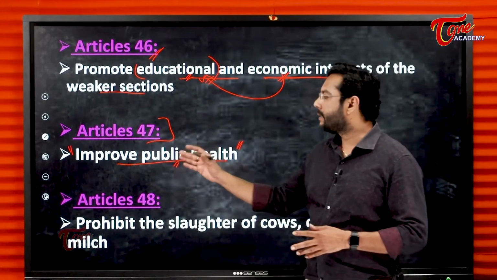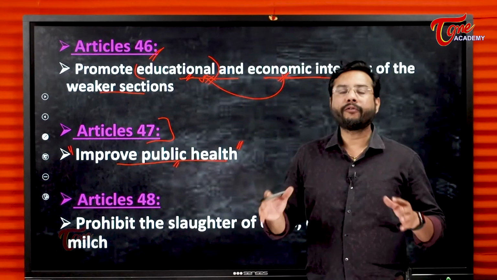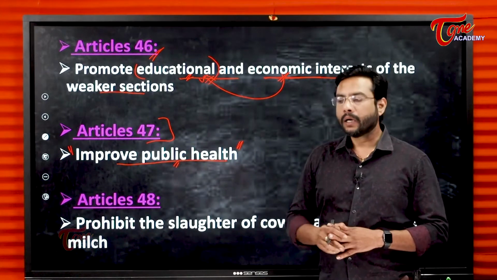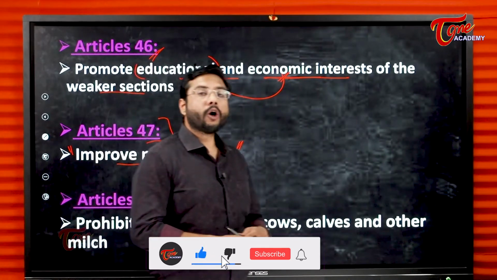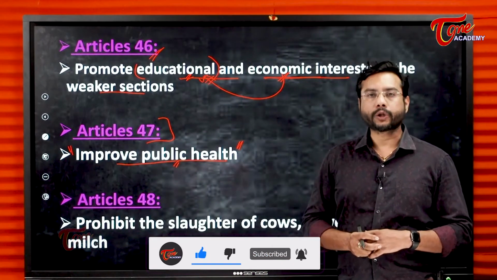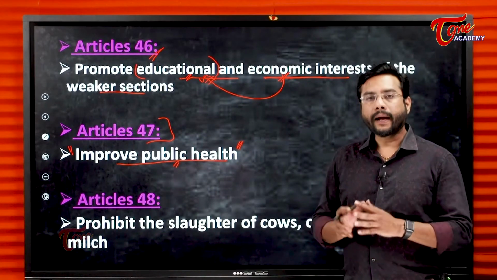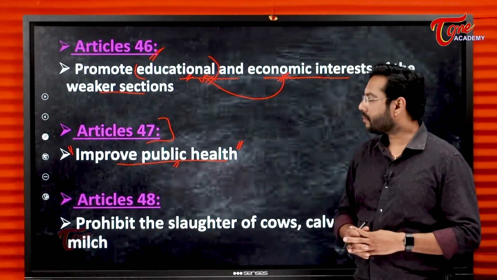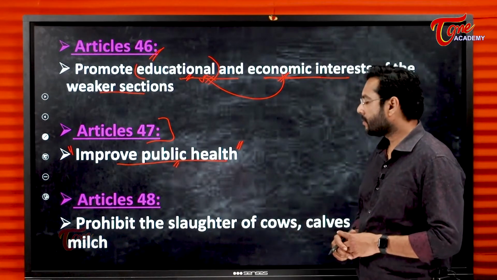We have seen the importance of health in the time of the pandemic, when many people could not afford the corporate hospitals' charges. So the government should take active steps to promote government hospitals and to provide free health care to needy people, poor people. That is the importance of Article 47.